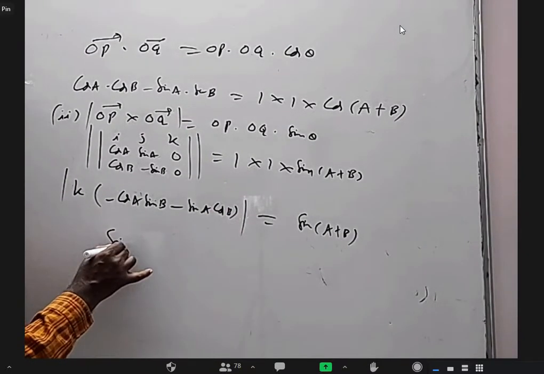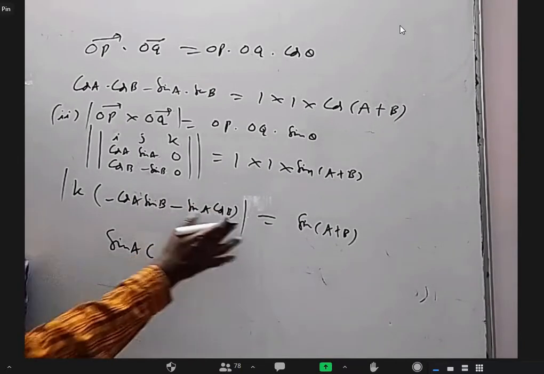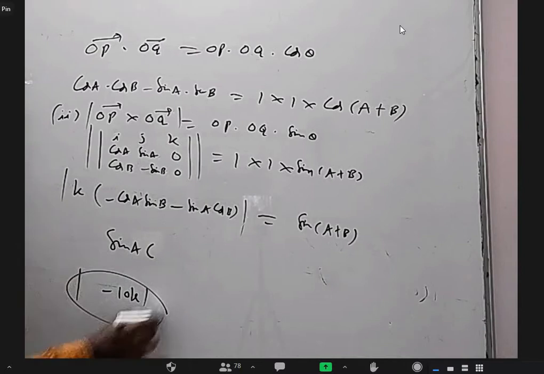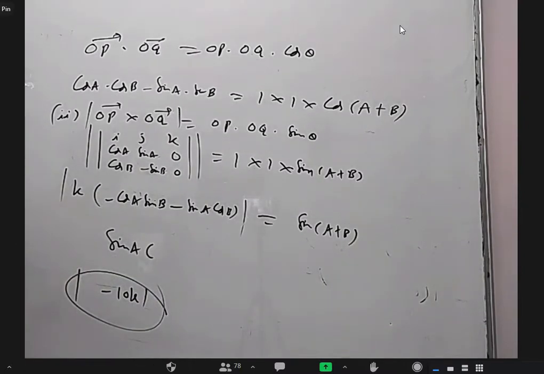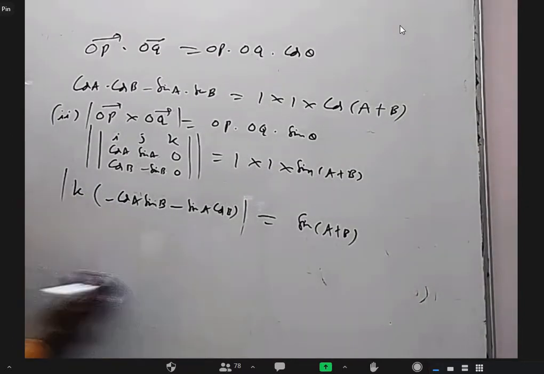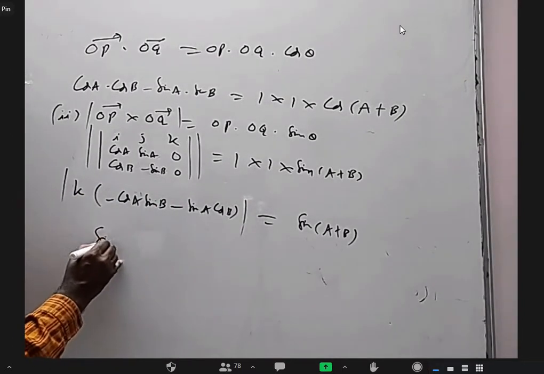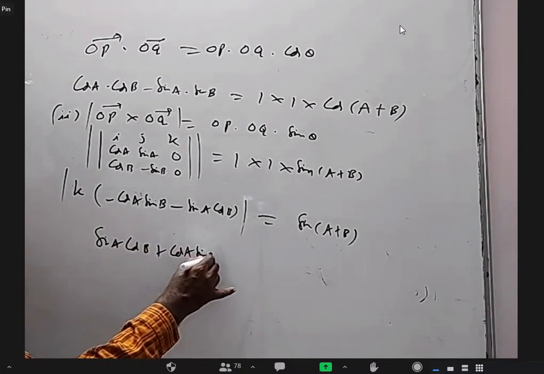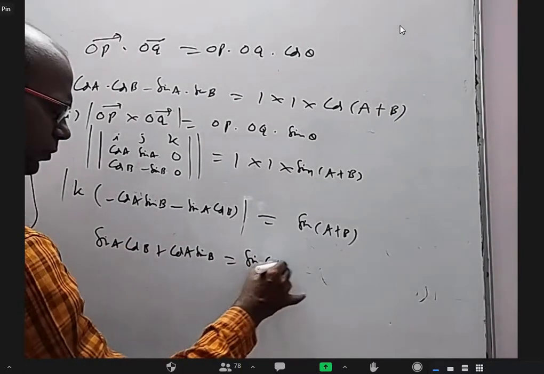It will become sin A cos B in magnitude only now. It is like, if I ask minus 10k, what is the magnitude of this vector? 10 units. Okay, so like that, this is sin A cos B plus cos A sin B, which is sin(A plus B).